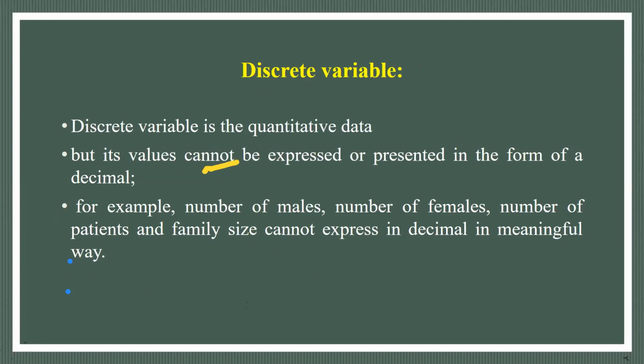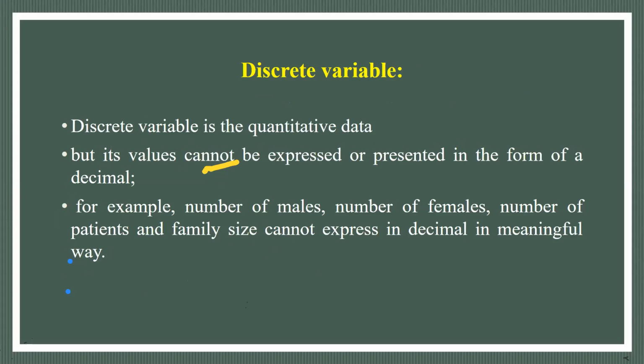So what is a discrete variable? A discrete variable is quantitative data whose values cannot be expressed or presented in the form of decimals. Decimals means like 0.24.